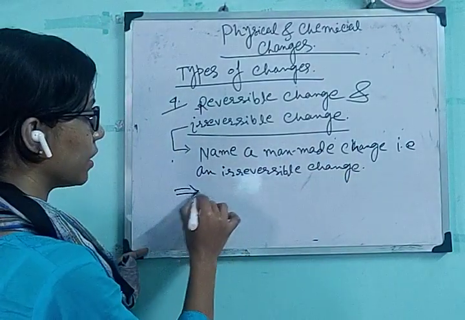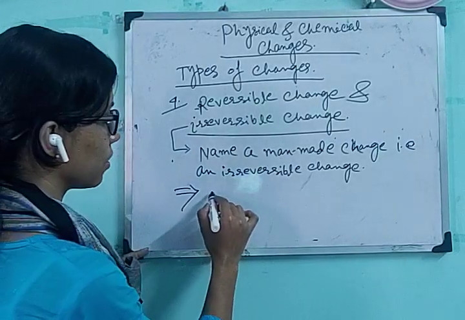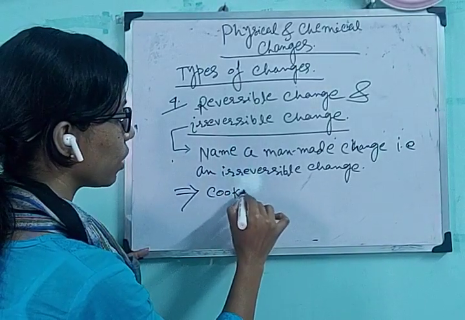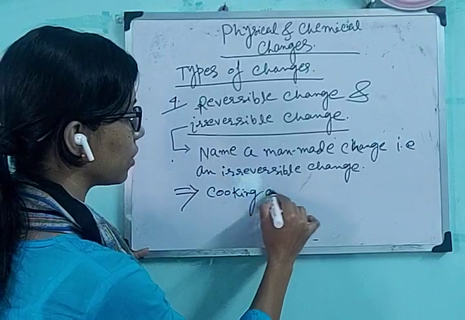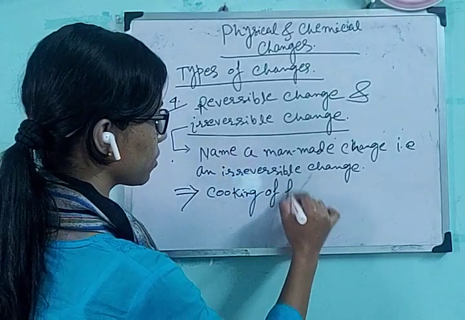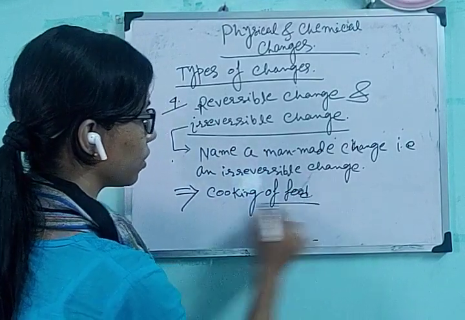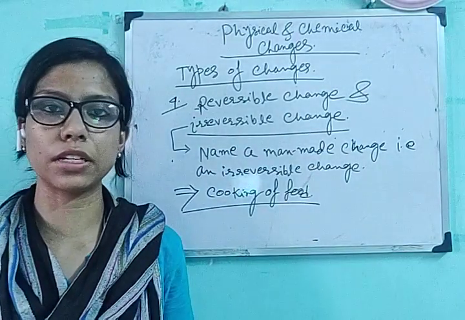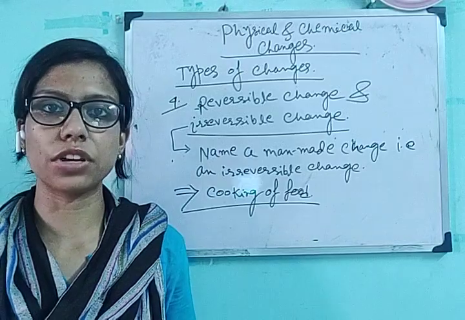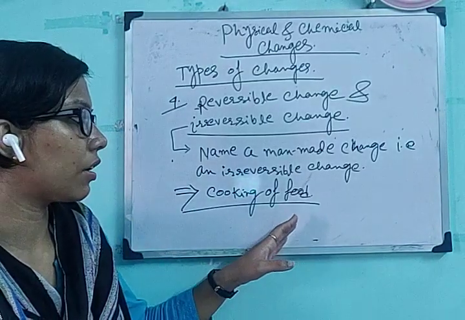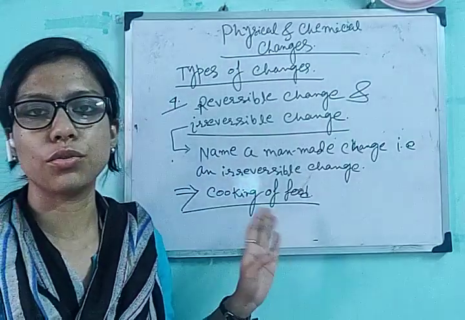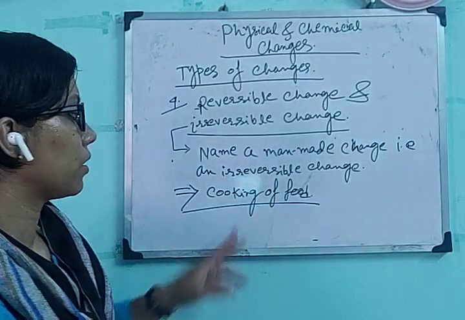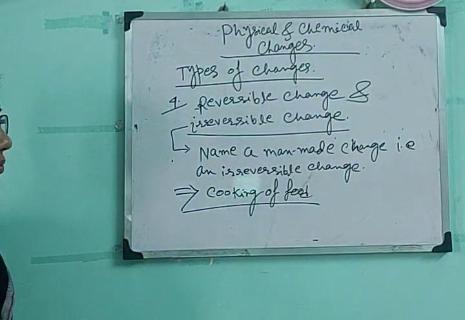So we can write here the answer is cooking of food. Cooking of food, the change cannot occur without human beings, and after cooking, the food has changed its form, the vegetables or fruits, everything else. The vegetables have changed their form after cooking, and it cannot be reversed back to its original state. So this is the answer.